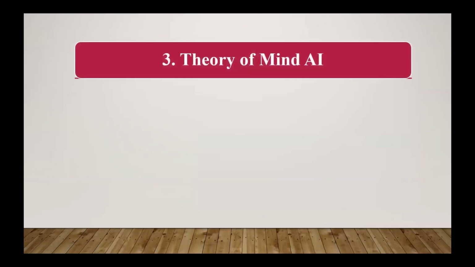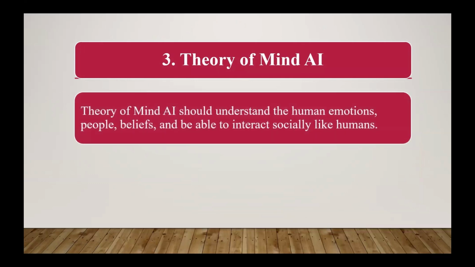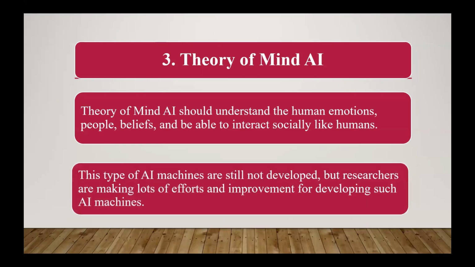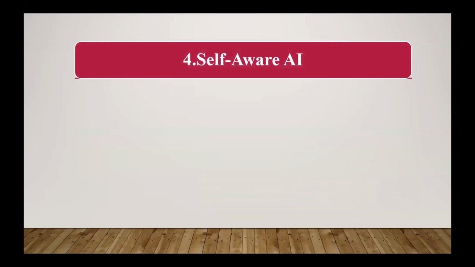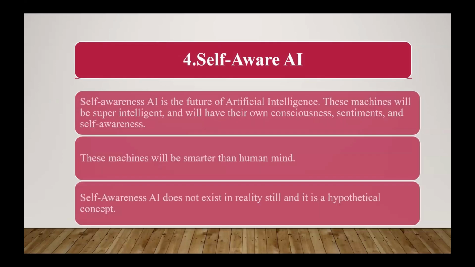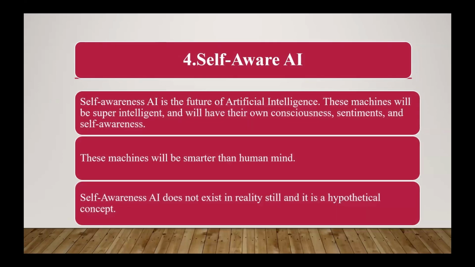Next is theory of mind AI. By the name, theory of mind means it should understand human emotions, people, and beliefs, and be able to react socially like human beings. These types of AI machines are still not developed, but researchers are making a lot of efforts and improvements to develop them. Then there is self-aware AI, which is the future of artificial intelligence.